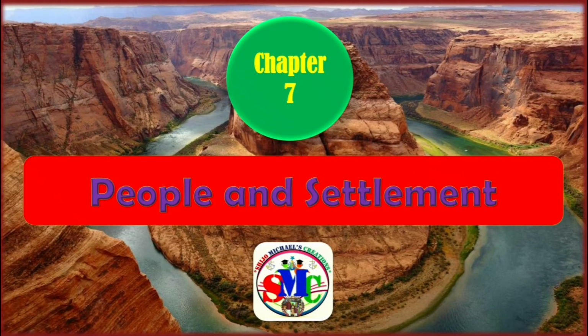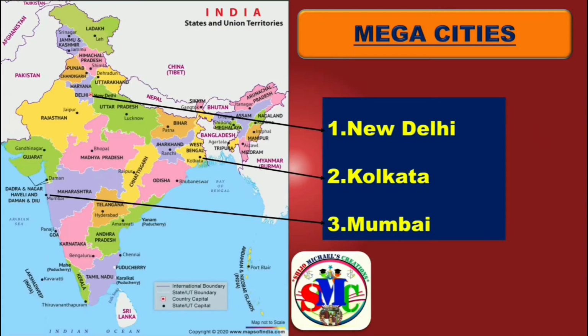Here we move to chapter 7, that is people and settlement. Here we point the mega cities in India. They are New Delhi, and this is the location. Next Kolkata, this is the location, and Mumbai, it's the capital city of Maharashtra and it is located here.